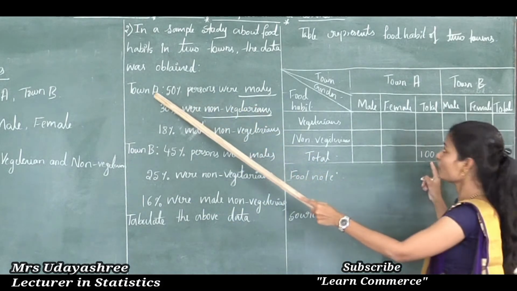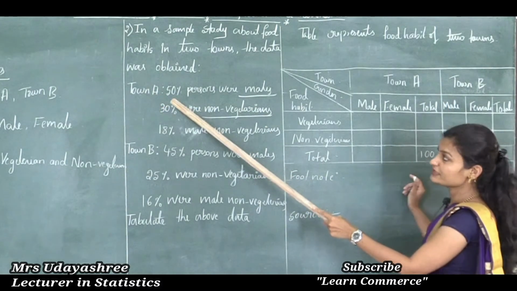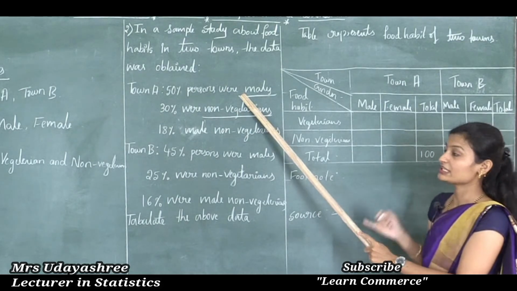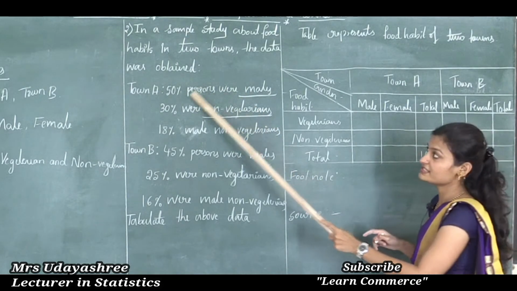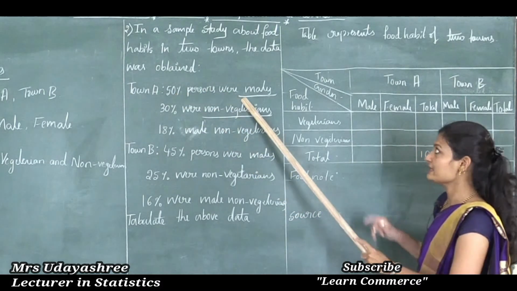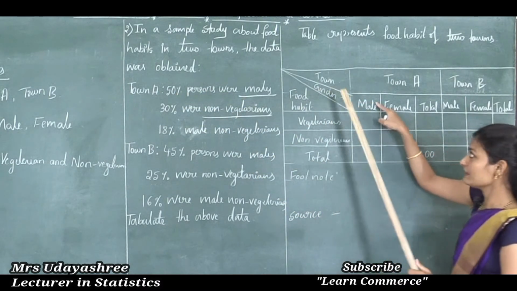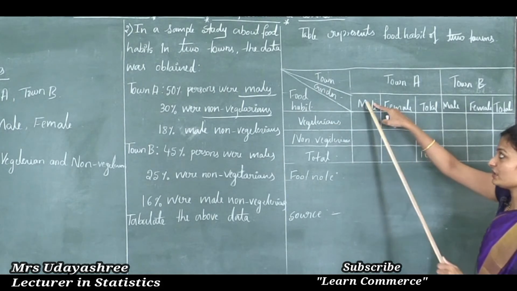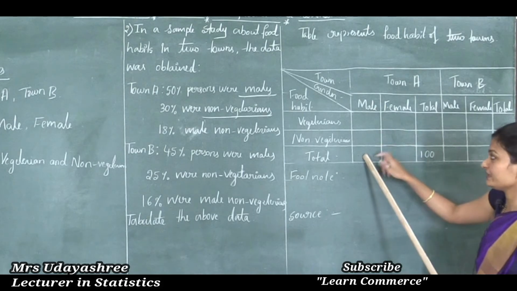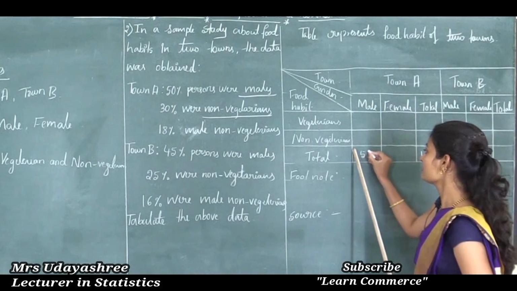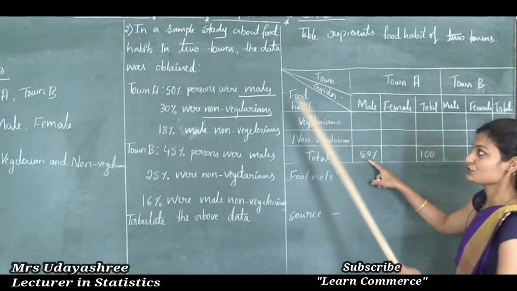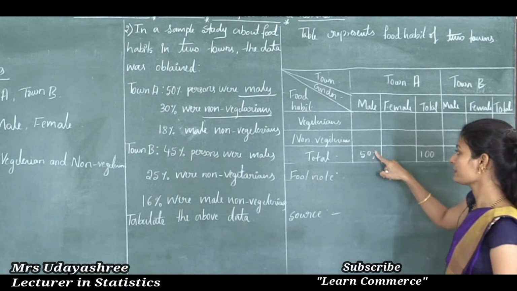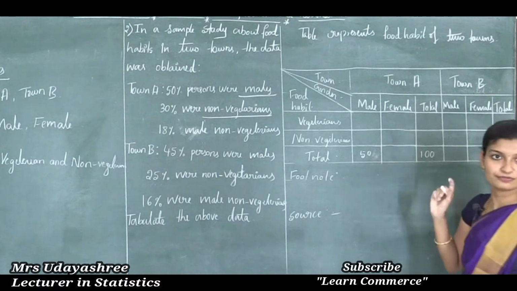So in town A, 50% were males. 50% were males in the sense what? They didn't mention vegetarian or non-vegetarian. They said only 50% are males. So see here, the male column is there. They gave the total number of male population, so we need to write it here. This cell is the total number of male population. They gave 50% were males, so we need to write 50 here only.